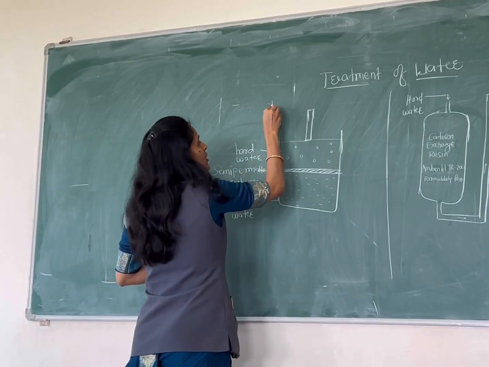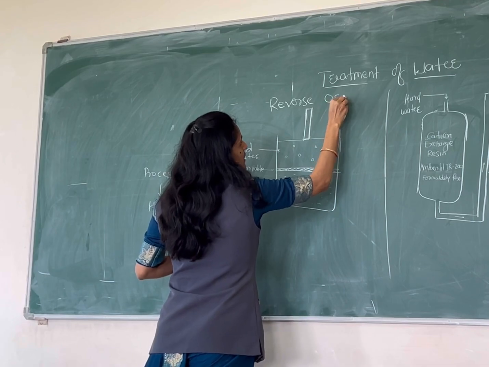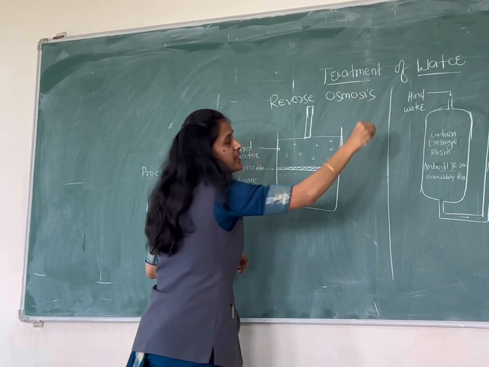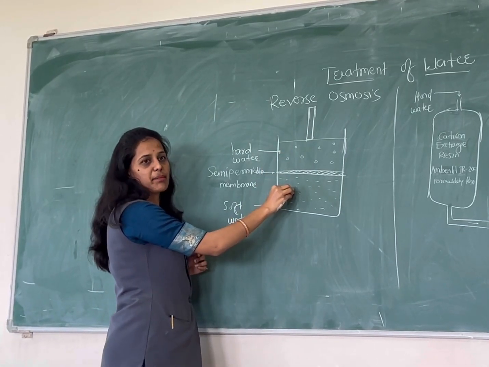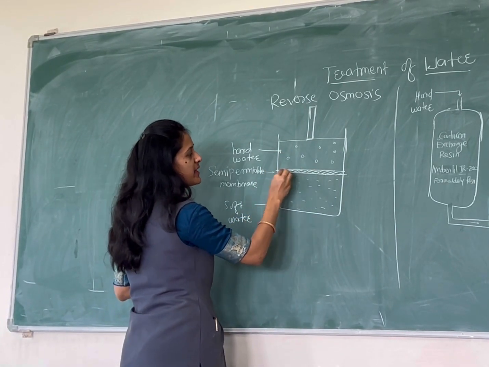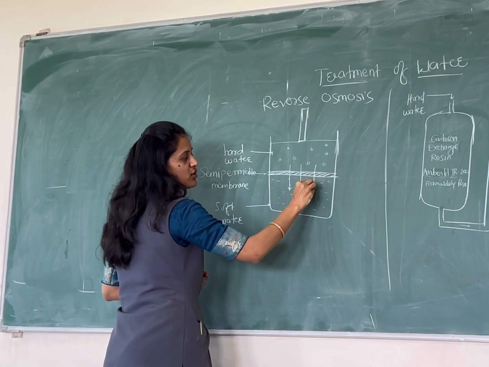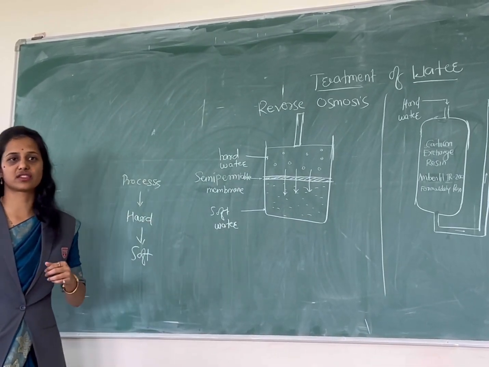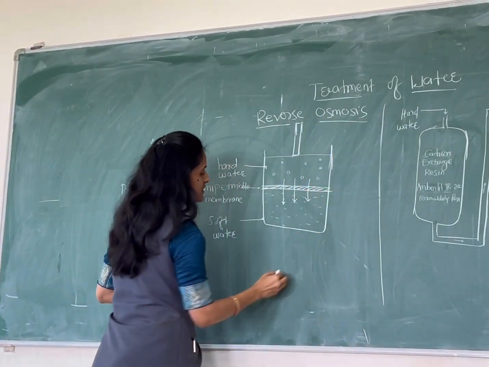Today we will see the first one, which is reverse osmosis. What is reverse osmosis? It is the process where, when two solutions are separated by a semi-permeable membrane, then solvent molecules move from higher concentration to lower concentration, and that process is called reverse osmosis.